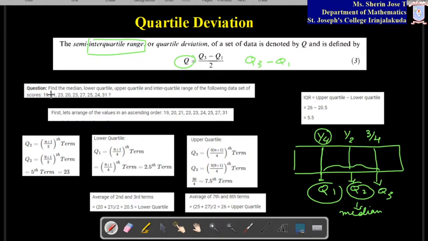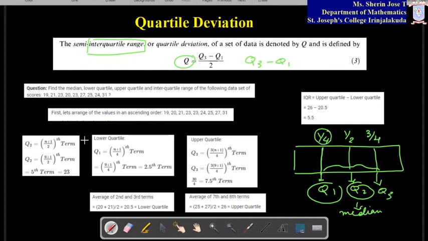Here I have written a question. Find median, lower quartile, upper quartile and interquartile range of the following set of scores. Some set of data is given: 19, 21, 23, 20, likewise a sequence. How many numbers are there? 1, 2, 3, 4, 5, 6, 7, 8, 9 numbers are given. So what is the first thing you have to do? This is ungrouped data, right? There is no frequency, they have given it like a listing. So first you have to arrange it in ascending order: 19, 20, 21, likewise ascending order.